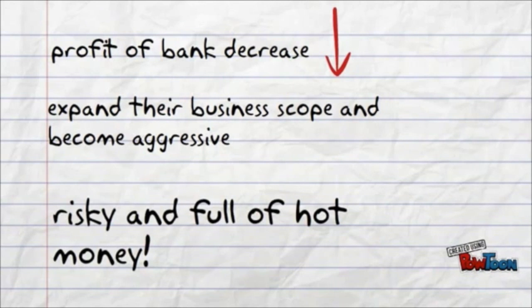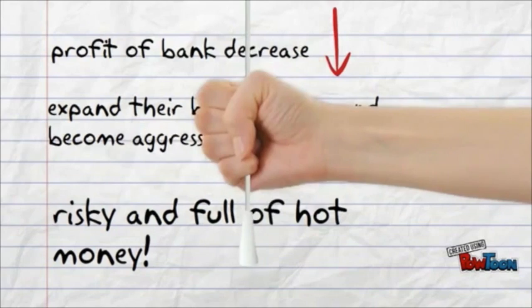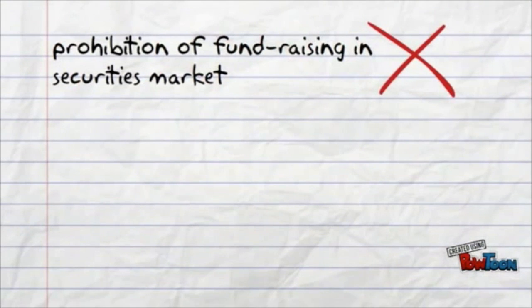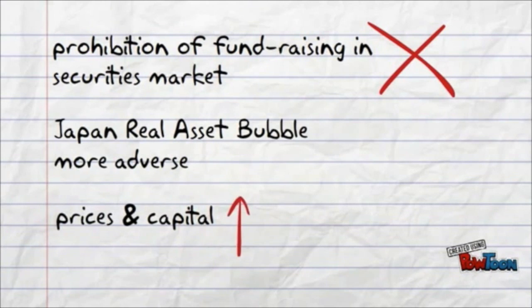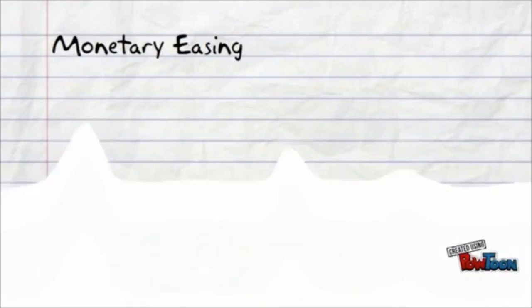As a result, the market became risky and full of hot money since the prohibition of fundraising in the security market was cancelled. This made the Japan real assets bubble more adverse as prices increased more vigorously with more capital engaging in the Japanese real assets market.